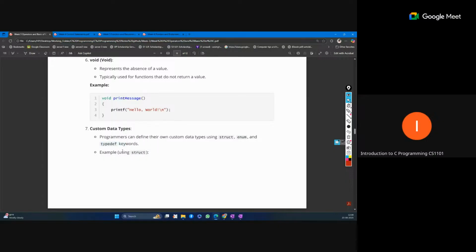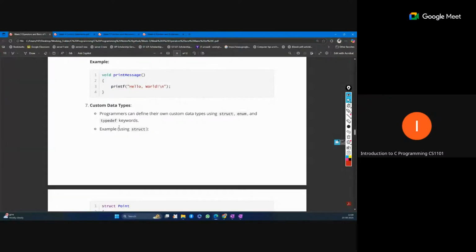Custom data types, which we have already seen. Typedef is used if you want to define a type. I think that was discussed in week 8, where we discussed struct and union. We can define the type for any structure or union, and that is what typedef is used for.